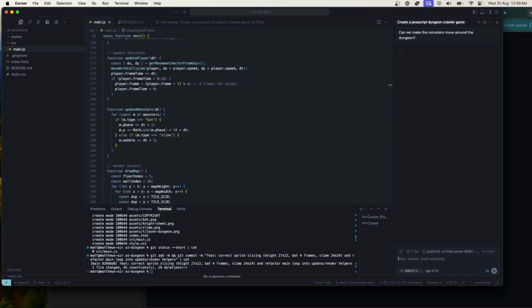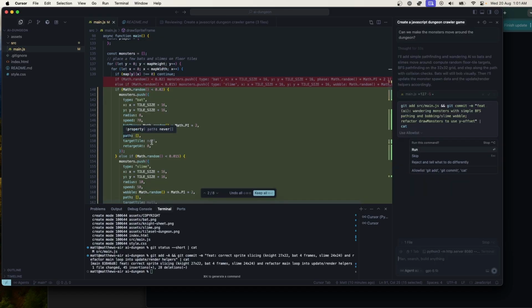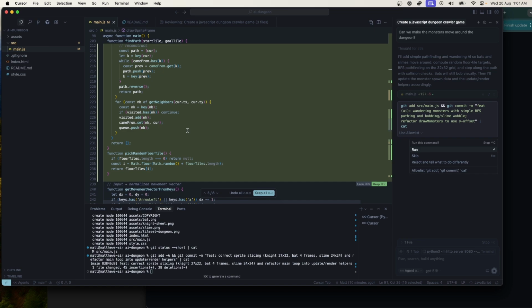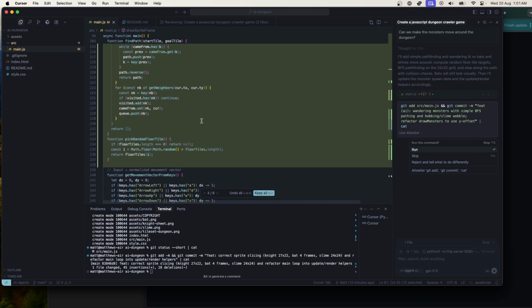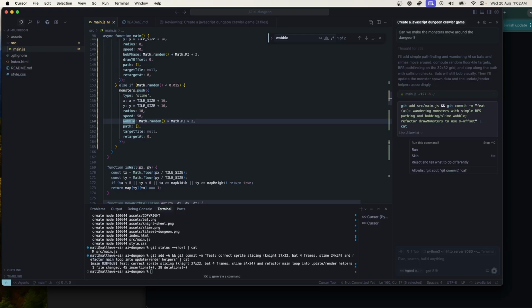Okay, so we'll ask it to make the monsters move around the dungeon. Okay, it's going to add path finding and wandering AI. Interesting. So it's got a path and a target tile now. I'm not exactly familiar with what this is doing, but yeah, they're moving around. Cool, I like that.